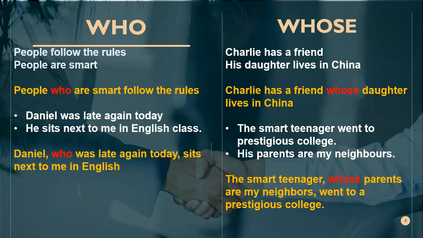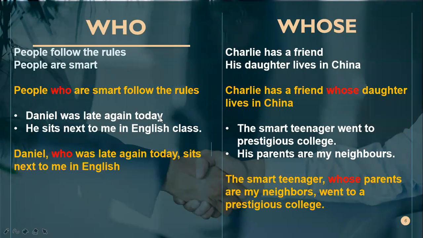Daniel who was late again today. So what? Sits next to me in English. So who was late again today is an adjective clause, and it cannot stand alone, or what we call a dependent clause. It needs another sentence to complete the meaning.